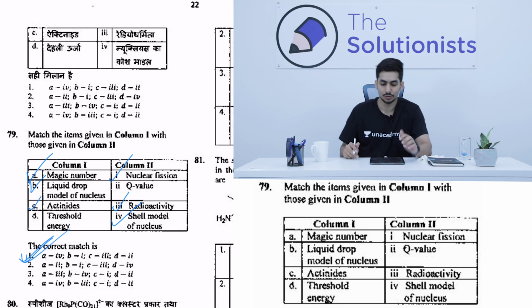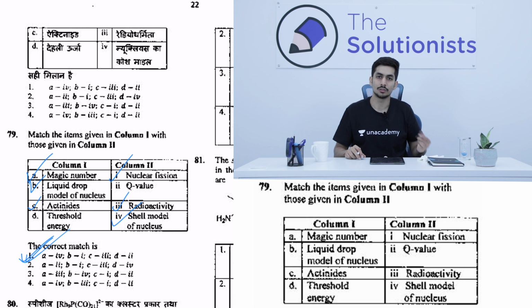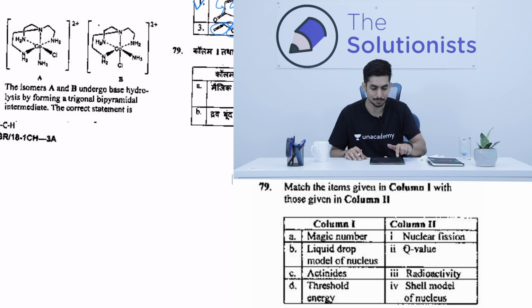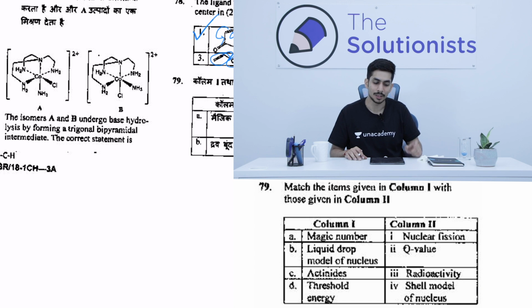So 79. You see there are questions which you can solve within 10 seconds and you are 100% sure about them. So why waste your time on questions, even though you know, for example the coordination chemistry question that I skipped, even though I know the answer, I know that it will require me 3-4 minutes to deduce it. So why do I have to do the questions which I am 100% sure about but which will take more time, when I can do others in lesser time?